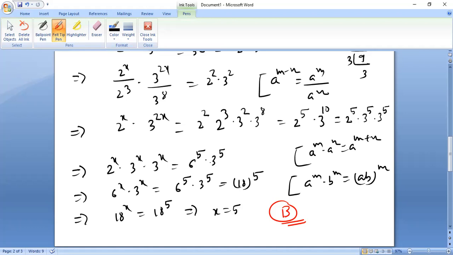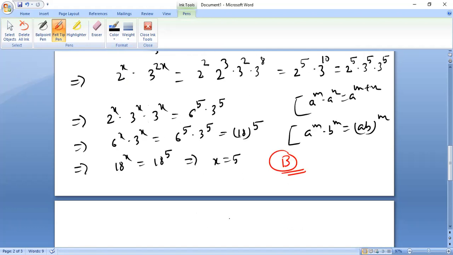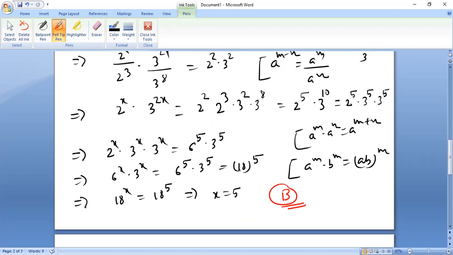Now again, similarly, 6 to the power 5 into 3 to the power 5 I can write as 6 into 3 whole to the power 5 by similar argument. So it becomes 18 to the power 5. So here 6 into 3 again gives 18 to the power x, and there 18 to the power 5. Therefore 18 to the power x equals 18 to the power 5. Hence we have x is equal to 5. Okay. Therefore our option B is correct. As you can see, option B is 5.